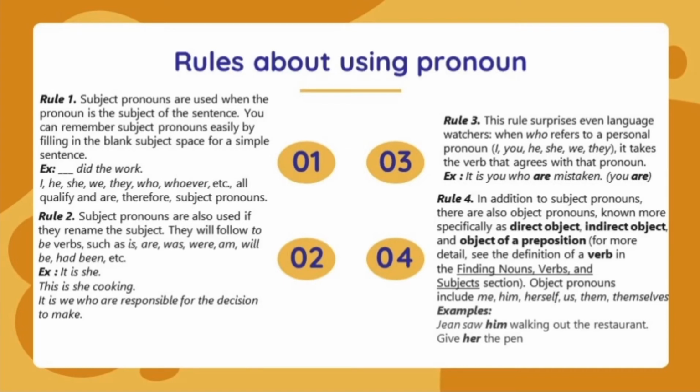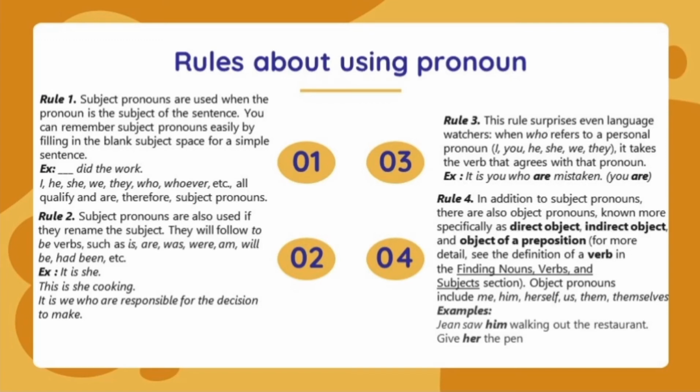Rule number 2. Subject pronouns are also used if they rename the subject. They will follow a to-be verb, such as is, are, was, were, am, will be, had been, etc. Example, it is she. This is she cooking. It is we who are responsible for the decision to make.